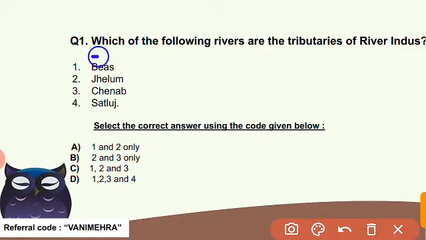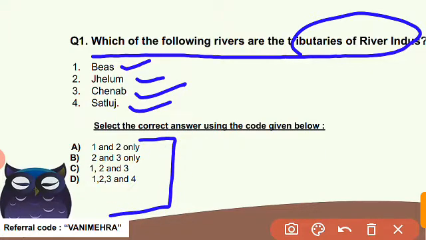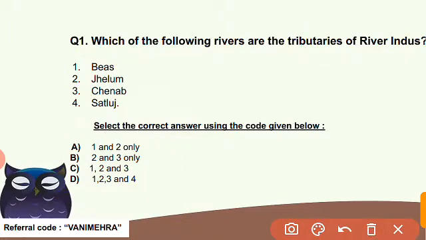First, which of the following rivers are the tributaries of river Indus? Here are the options like Beas, Jhelum, Chenab, Satluj. Now select the correct answer by using these codes given below. A: 1 and 2, for example, B, C and D. Now try to answer the question according to you. So the correct answer here is D. All the options are correct here, all the codes are correct here, okay.